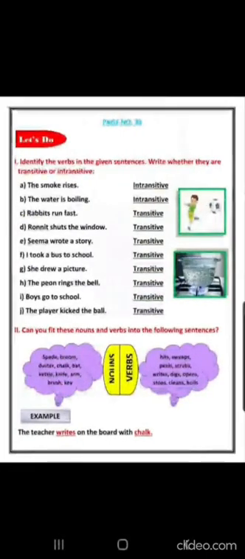So page number 34. Identify the verbs in the given sentences. You have to tell whether they are transitive or intransitive verbs. Now what are transitive and intransitive verbs? A transitive verb is a verb which needs an object to make complete sense. Basically they answer the question what. And intransitive verbs are those verbs that need no object to complete the sense.